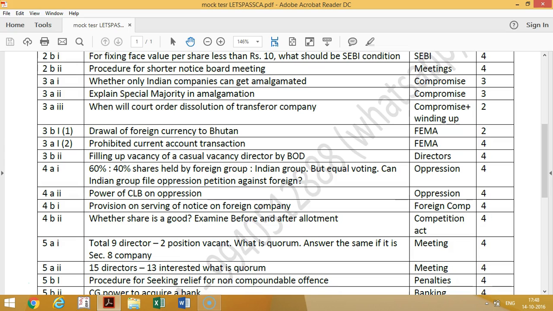Then prohibited current account transaction, that is the 4 marks question they have asked. So prohibited current account transactions are like betting, football pool, sweepstakes, lottery, then equity investments for joint venture, commission for equity investments, then more than 10% commission for special rupee scheme, that is the Indira Gandhi Russia scheme, then callback services, teleservices. So in these cases, this prohibition is there.